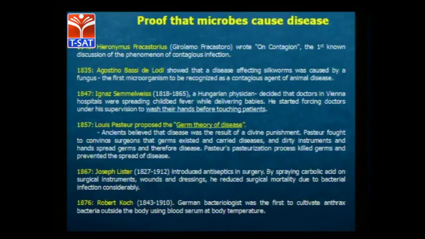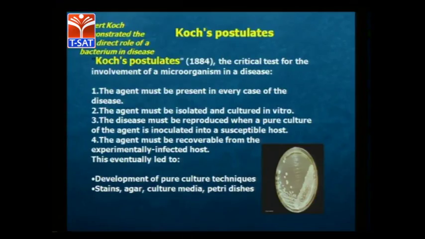In 1876, Robert Koch, a German bacteriologist, cultivated the anthrax bacteria. If they had not done this, we would not have identified the organism even now. Koch's postulates are one of the very important things everyone should know, even in the medical field.